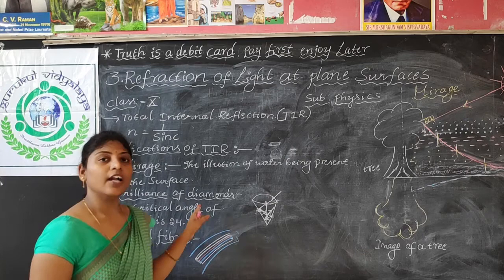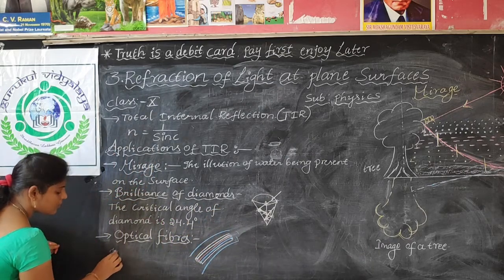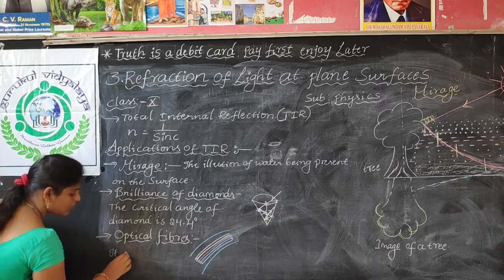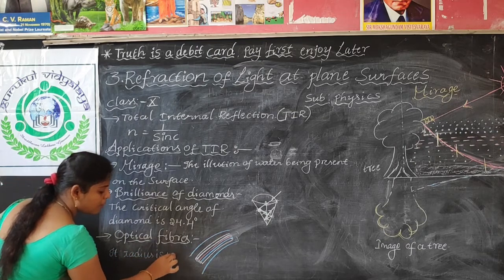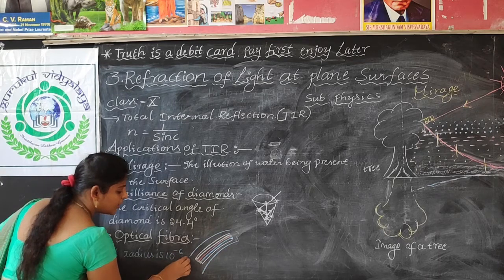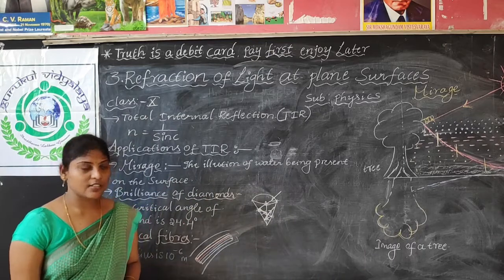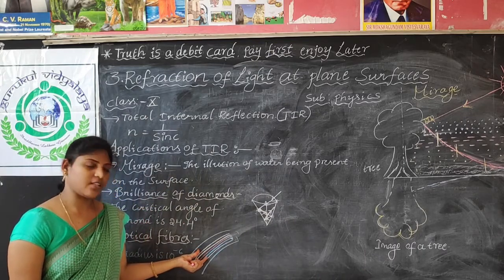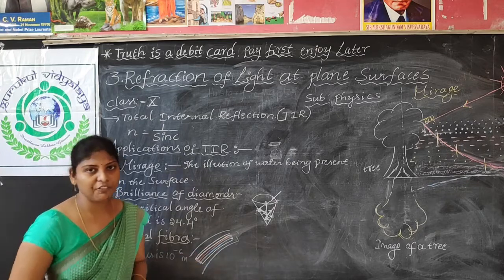Their radius is 10 power minus 6 meters, which means a micrometer. So it is a very thin tube. A bunch of thin tubes together forms one big optical fiber.